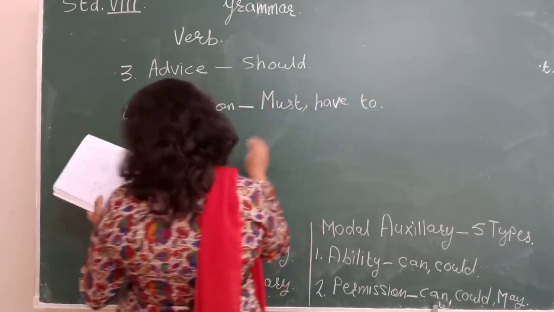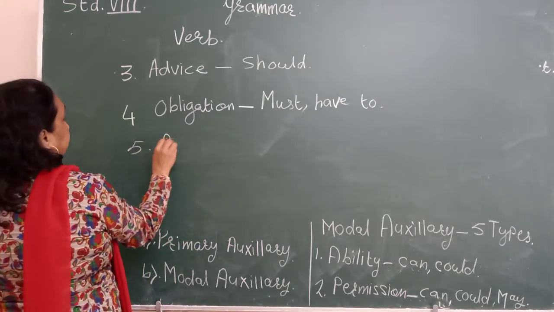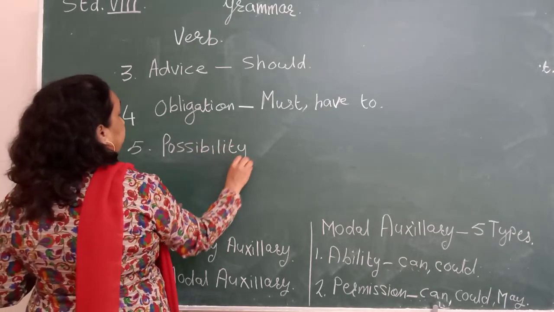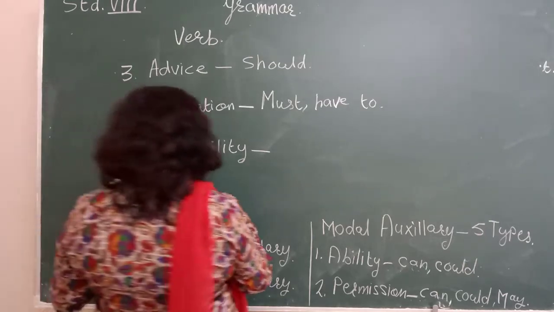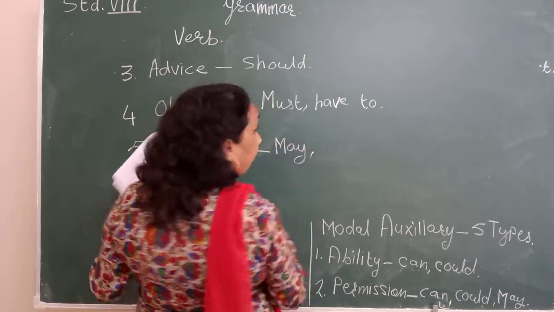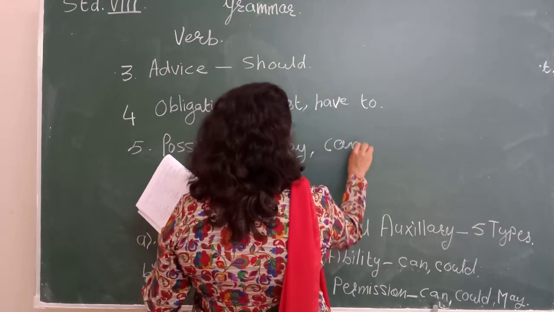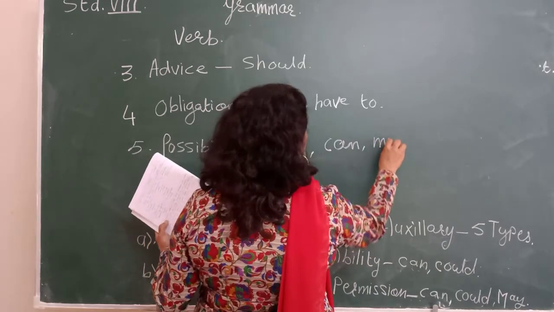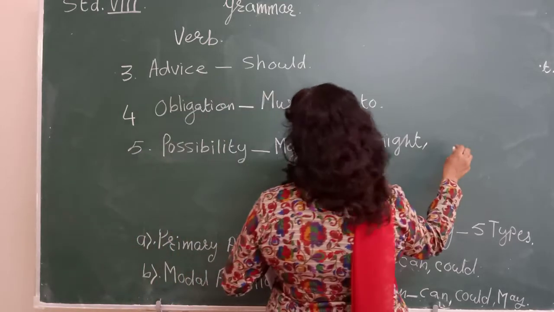Must and have to. And fifth is possibility. For possibility, which words do we use? May I know who you are? Or can this answer be true? Might and could.